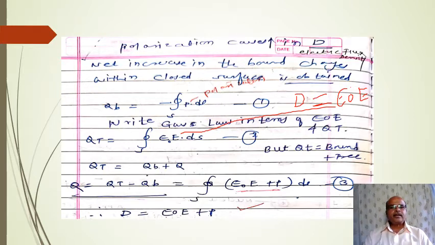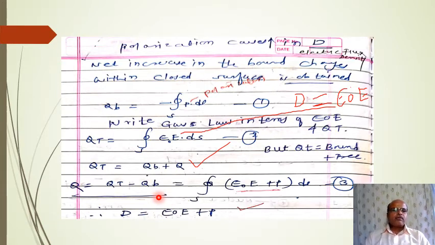But Qt, that is Q total, is equal to bound plus free charges. Therefore, Qt is equal to Qb plus Q. Therefore, we can find the value of Q, that is Qt minus Qb. This Qb goes this side. Therefore, Q becomes Qt minus Qb.